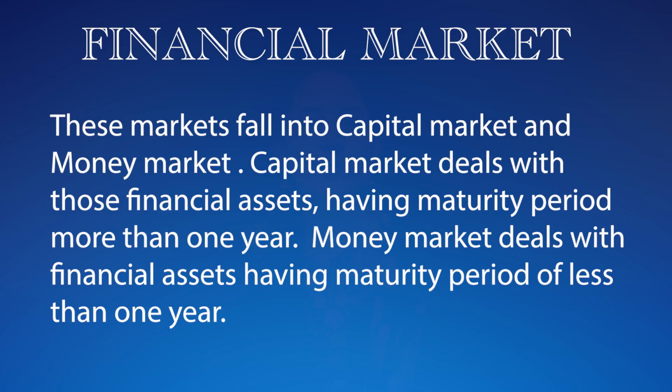These markets fall into capital market and money market. Capital market deals with those financial assets having maturity period more than 1 year. Money market deals with financial assets having maturity period of less than 1 year.